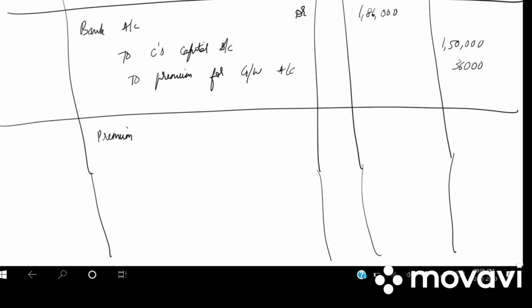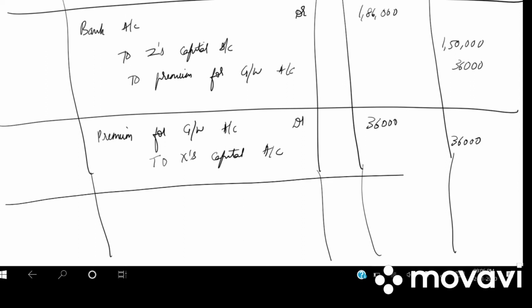This premium for goodwill will be transferred only to X capital account. To X capital account, 36,000.